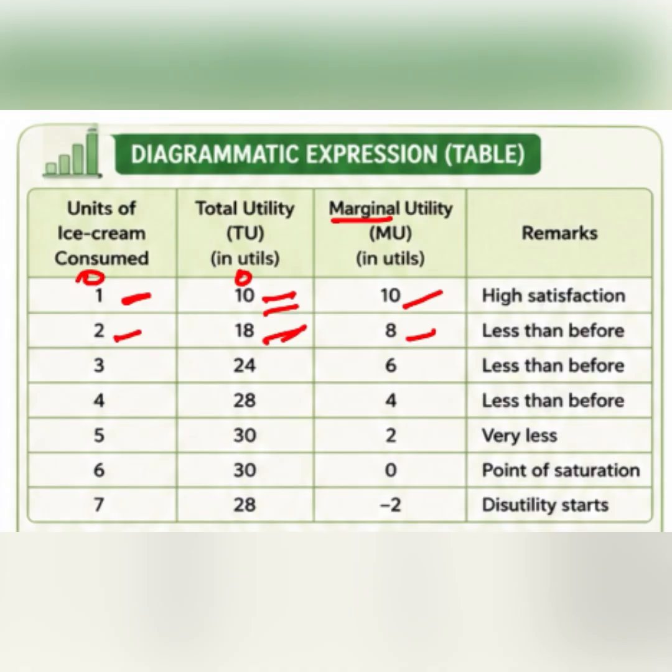As I keep on consuming more and more ice cream, you will observe that my marginal utility, the additional utility from that extra unit, is every time lesser than the previous unit. So now I am getting only 6 utils of satisfaction, and then 4, 2 and ultimately 0.